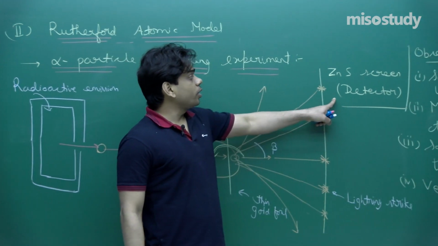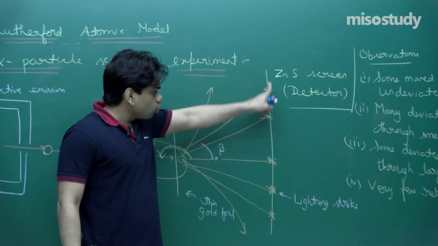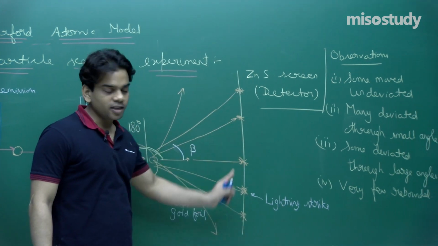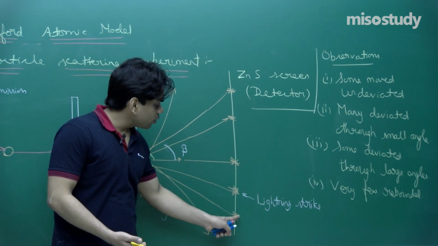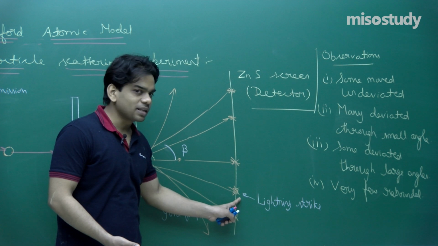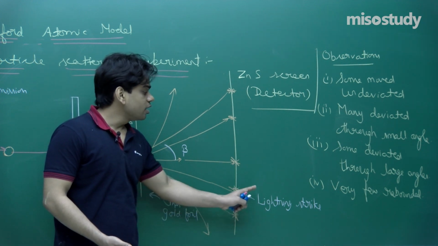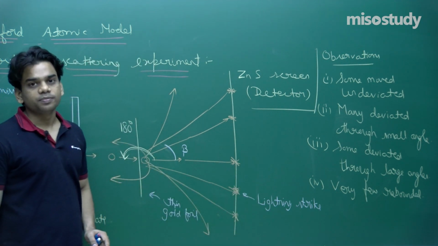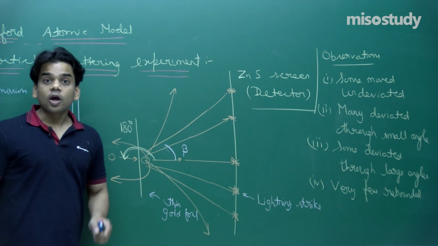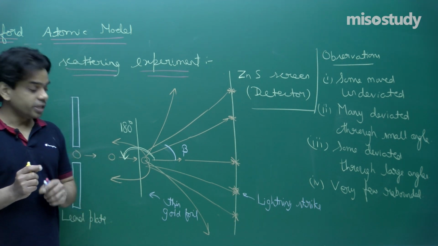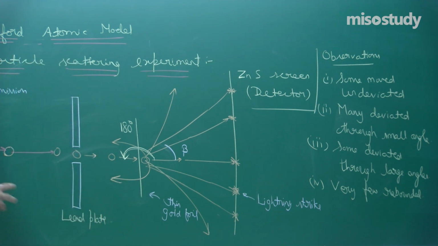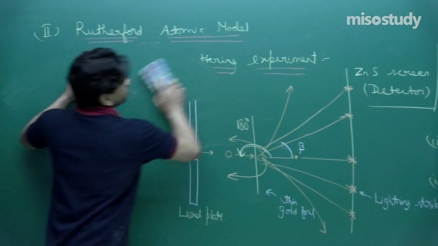You can see there's a detector over here to detect the alpha particle at various locations on the zinc sulfide screen. It's a fluorescence screen, and you can observe the fluorescence of the alpha particle as it strikes the zinc sulfide screen. So we have a lightning strike on the screen. Now I believe that all the observations are clear to you. Let's try to sum up the result from these observations.